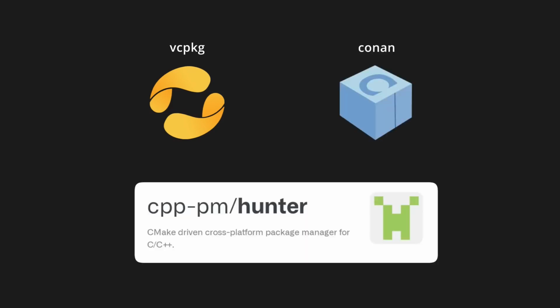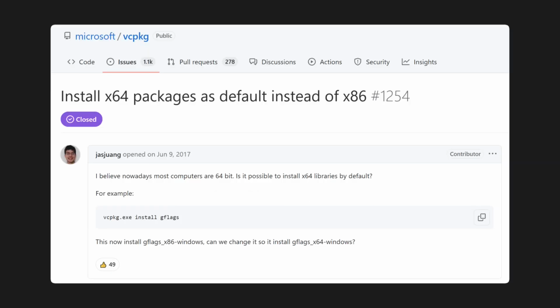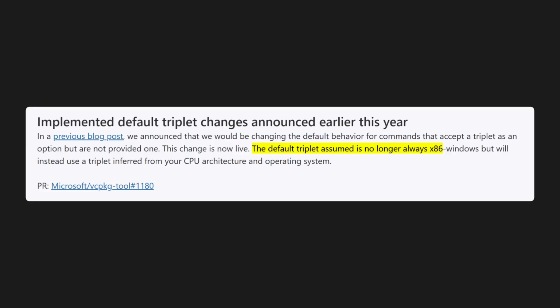C++ package managers are an attempt to make things easier, but again, because there's no standard package manager, some people use VC Package, other people use Conan or Hunter. There are pros and cons to each one, and you better pray that the library that you want to use is available to download in the package manager which you've chosen. In the past, when I've used VC Package, it used to download the 32-bit version of each library by default, even though my project was 64-bit. I used to get completely incomprehensible errors during build time, and it took a while to figure out that it was doing this. Newer versions of VC Package have updated this behavior, but the point is that there's always something that goes wrong. Nothing is ever simple in C++.